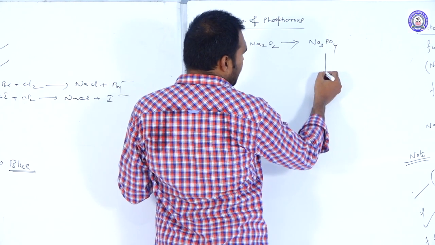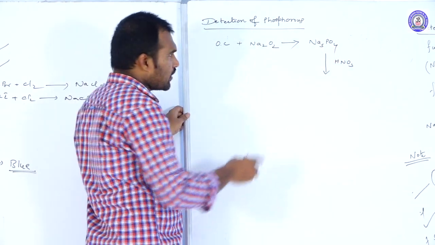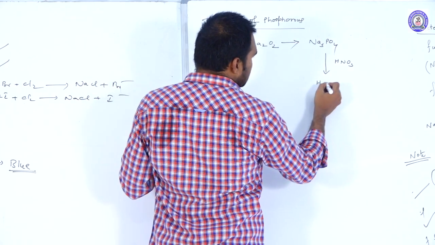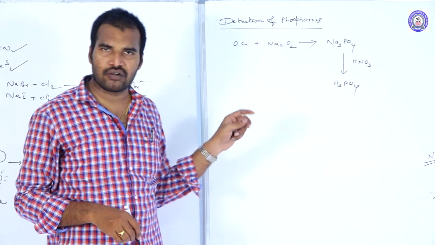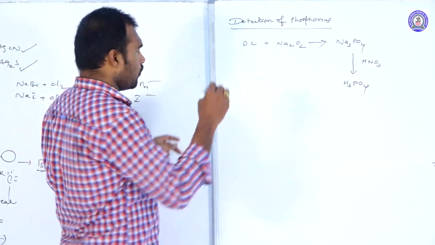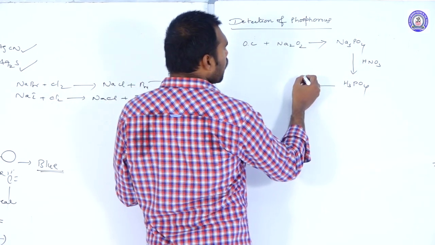Now to this phosphate, add HNO3 acid, so that the sodium phosphate is converted into phosphoric acid. Now to this phosphoric acid, add ammonium molybdate.